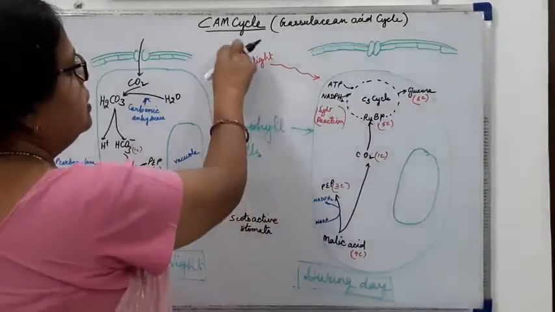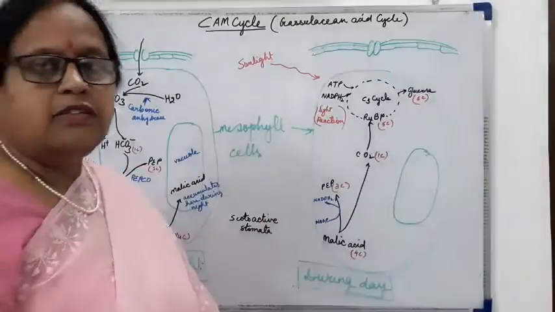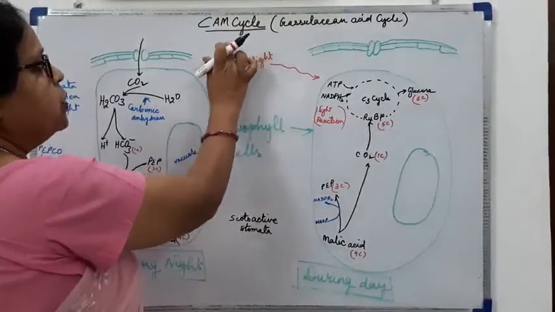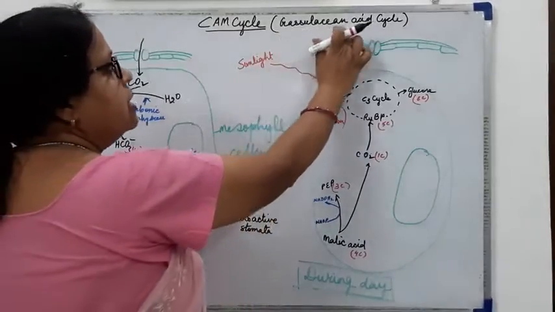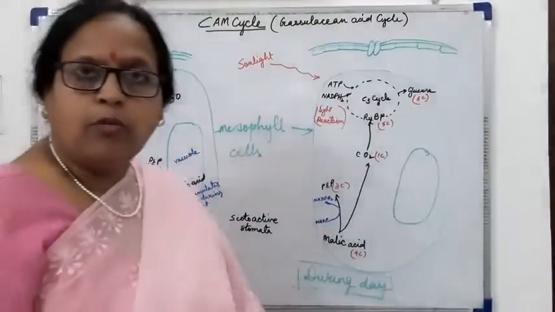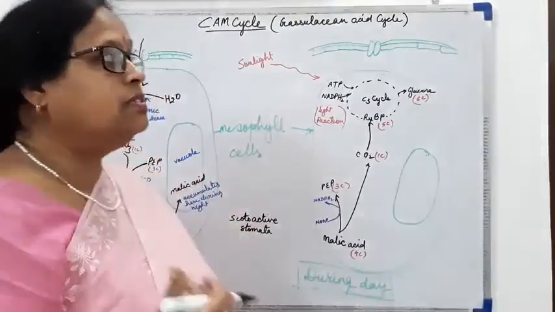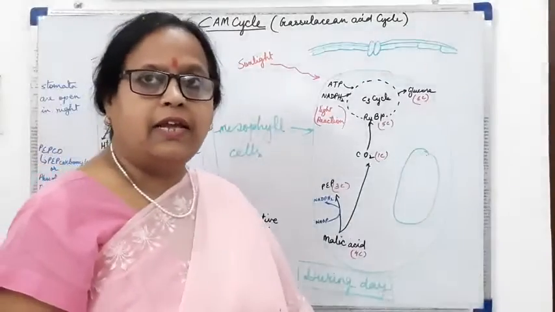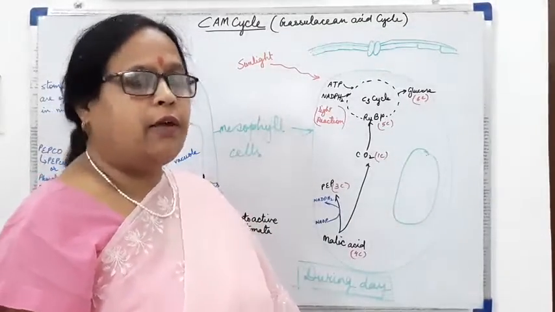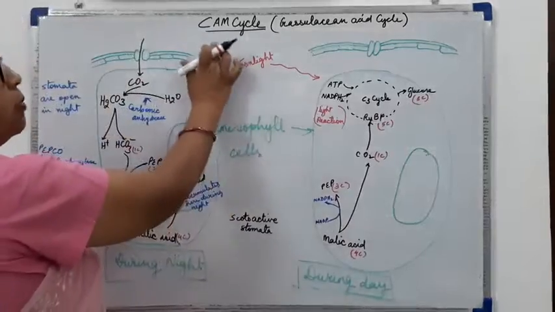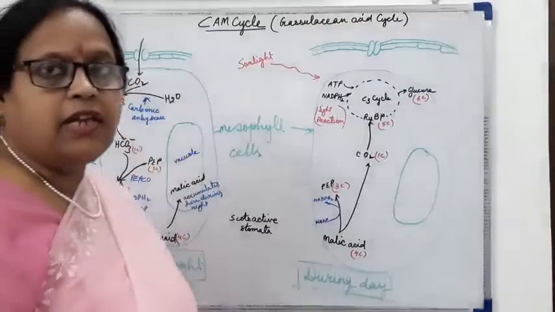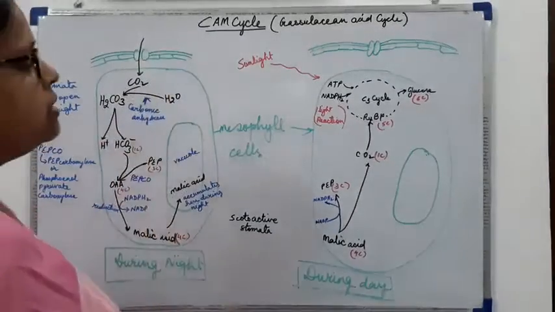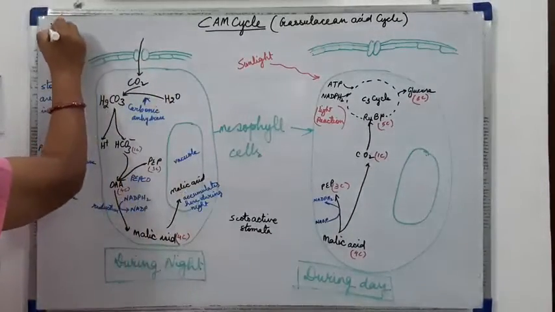Now the next type of plants are the CAM plants. Now these plants are showing crassulacean acid metabolism, and so this cycle is called the crassulacean acid cycle or CAM cycle. CAM stands for crassulacean acid metabolism. Now these plants are surviving in the xeric conditions.